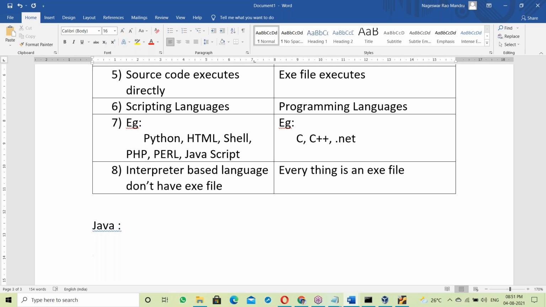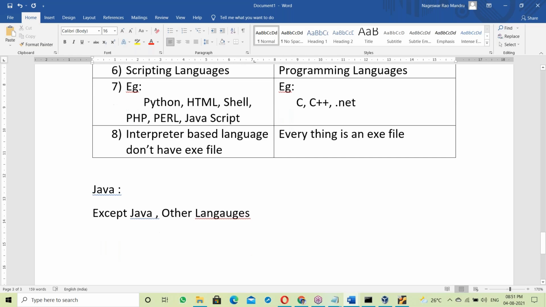Yes. About Java. See, except Java, other languages, maybe C or Python or C++, what happens here? First of all, the source code, meaning your program, is converted into binary codes.